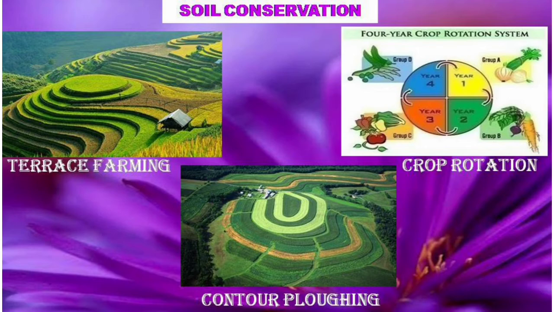Now, many of you are having doubts that these both are having some lines and borders. So, what is the difference? The difference is in terrace farming, it is a technique in which artificial cutting of wide steps is done by the labor, and in case of contour plowing, the natural shapes, that is the hill slopes, are used. Then is crop rotation. This is done with the objective of maintaining soil fertility.